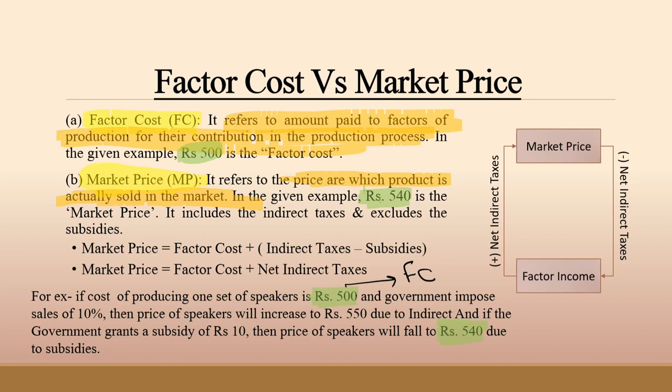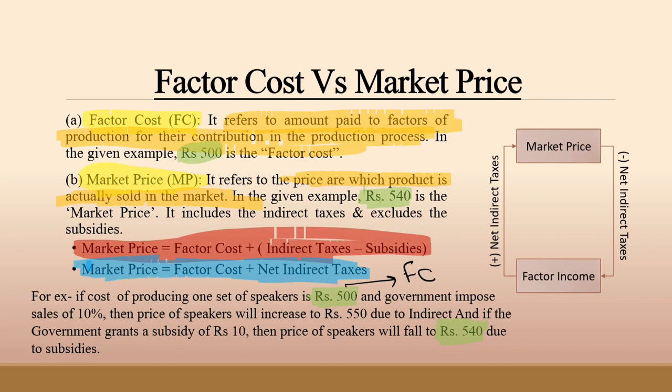It includes the net indirect taxes and excludes the subsidies. Here is the formula: market price equals factor cost plus indirect taxes minus subsidies, actually the net indirect tax formula. So you can also write the market price formula like this: market price equals factor cost plus net indirect taxes.